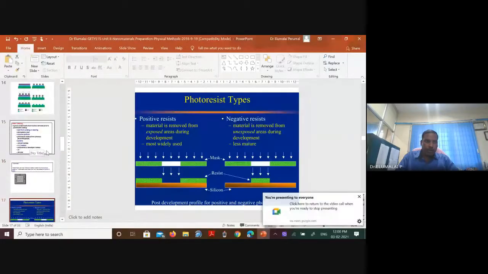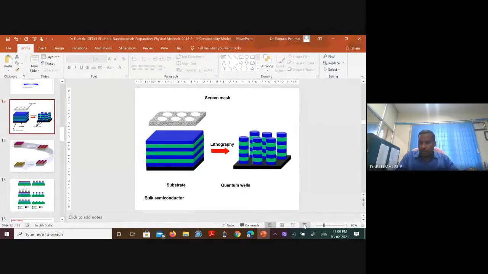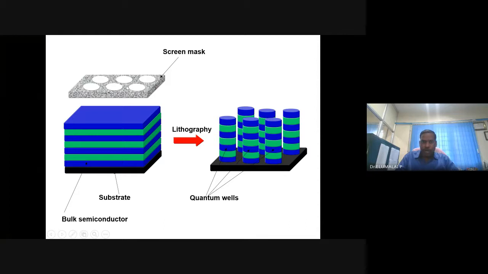I think I can share the screen again. Okay, so depending on the screen that you are using, for example here, if the mask screen has this kind of pattern, you are going to end up with this kind of nanopattern or nanostructure.